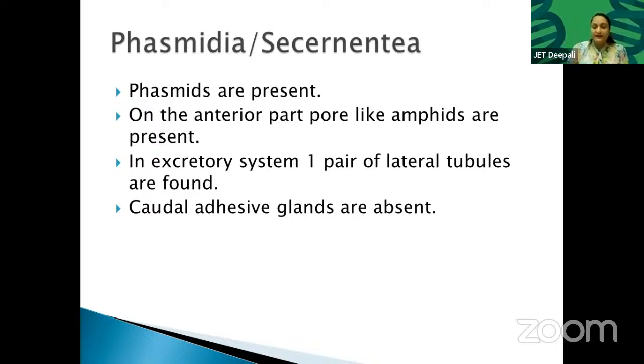This phylum is very important because it contains two species that are very important to study. One is Ascaris lumbricoides and one is Wuchereria bancrofti. Elephantiasis, have you heard about it? It's a very common and very dreaded disease.